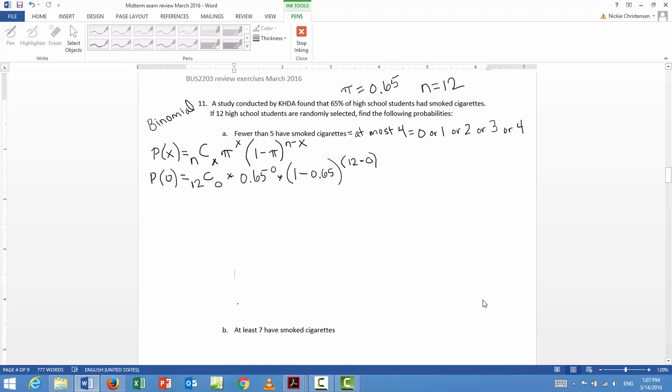And then you'll punch in the 0. Then it's just times 0.65, the caret, which is the little upside down V, to the power of, and I think you know how to do the rest of these. The only thing to be careful about is using parentheses. If you don't use parentheses, many times the calculator will not actually do what you want it to do because of order of operations.